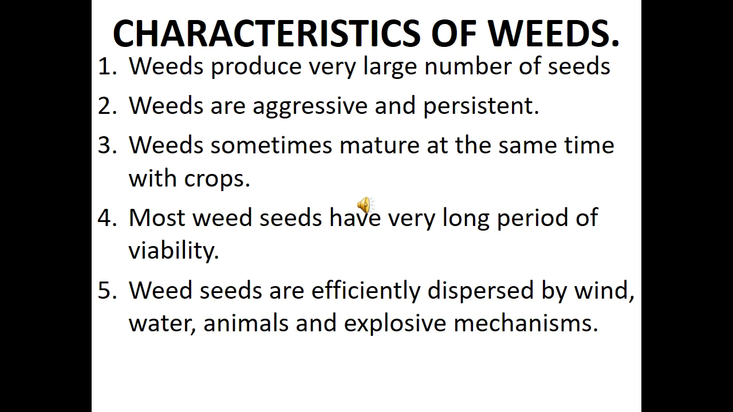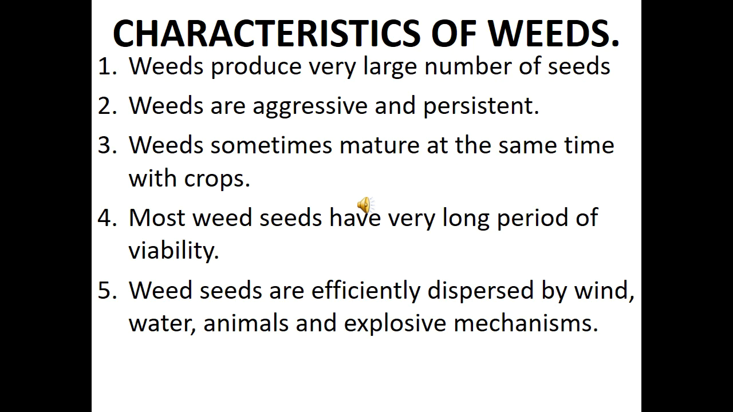Characteristics of weeds: weeds produce a very large number of seeds. Weeds are aggressive and persistent. That means weeds can compete with our crop plants. Weeds sometimes mature at the same time as the crops. Once you plant your crop, because of the persistence and aggressiveness of the weeds, they will mature at the same time as the crop. Most weed seeds have a very long period of viability. It means weed seeds can stay for a long period of time and still germinate.